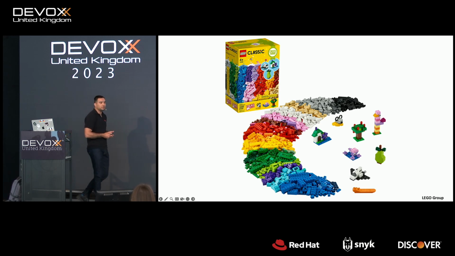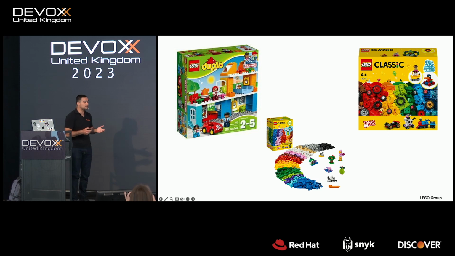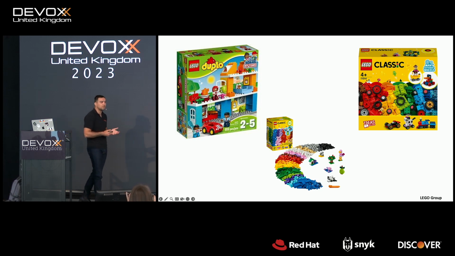Tomer is very creative. He immediately starts to build a huge tower. But as you can see here, the number of the pieces is limited. And Tomer starts to take some other pieces from other Lego sets we have at home. He starts to mix everything together and build his own tower.